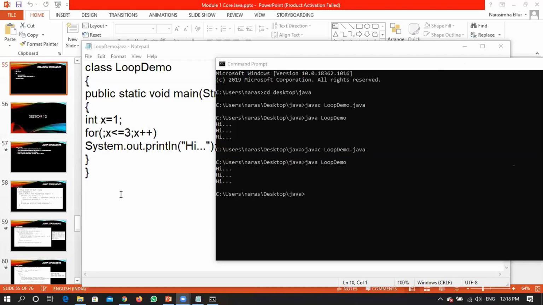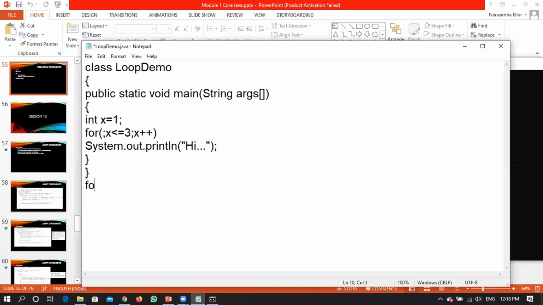What does the syntax say? The syntax says that for for you have to write initialization, you have to write a condition, you have to write update. It doesn't say that it should be in this fashion itself, right? What I have done with respect to this example is, I didn't have anything to be written here.